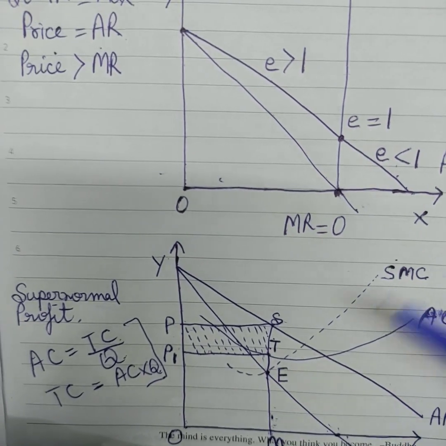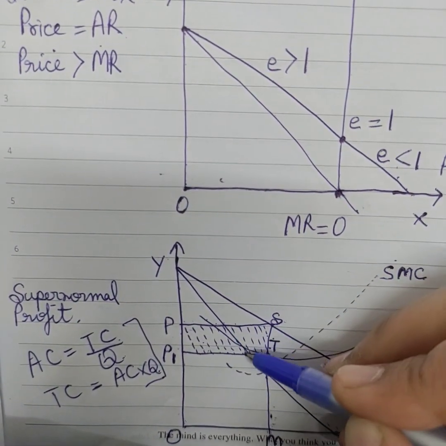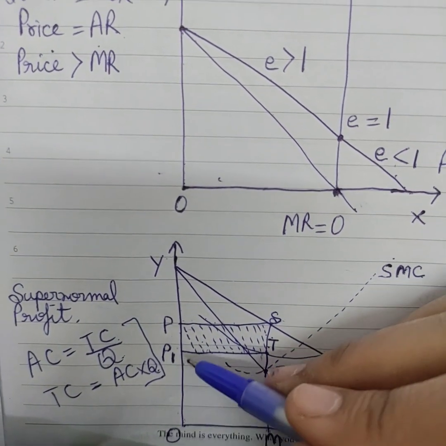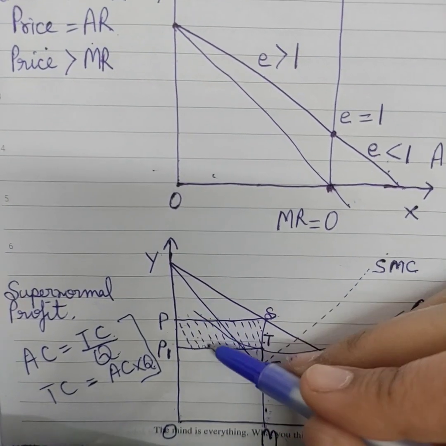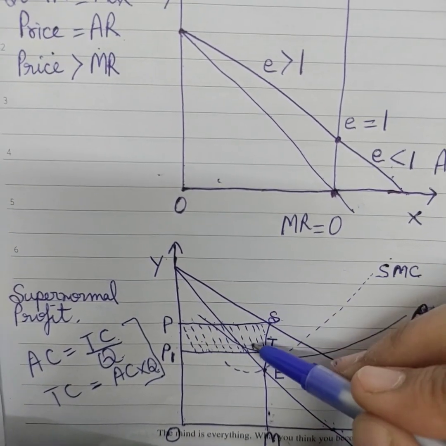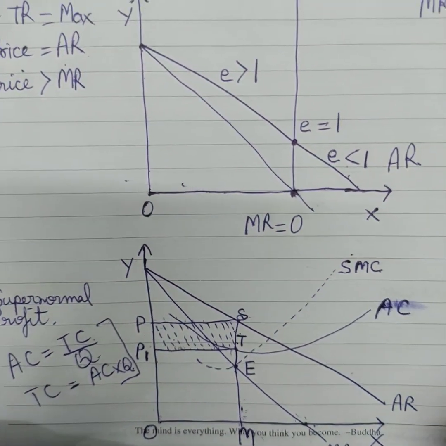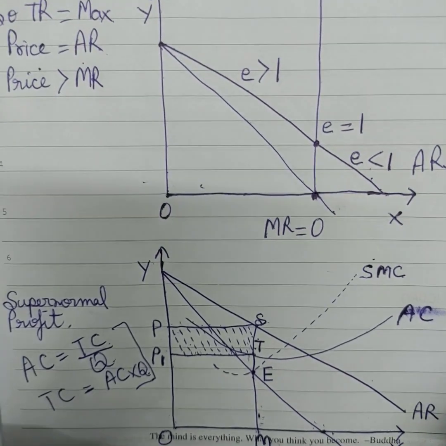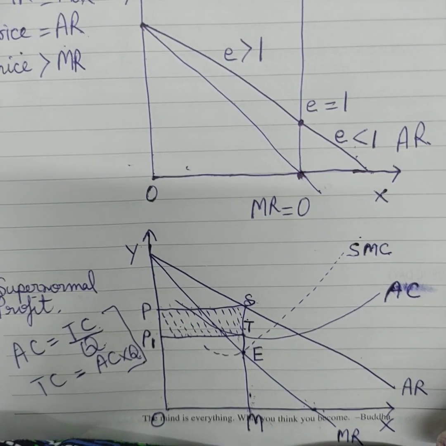So the difference will be this shaded region. The bigger one is the revenue and the shorter one is the cost, and this difference, this shaded region, will be the supernormal profit. So this is the first condition in monopoly, how a firm earns supernormal profit. I hope you all must have understood.